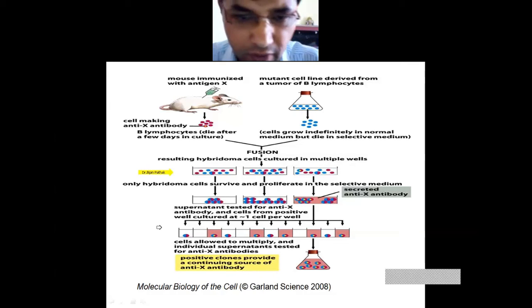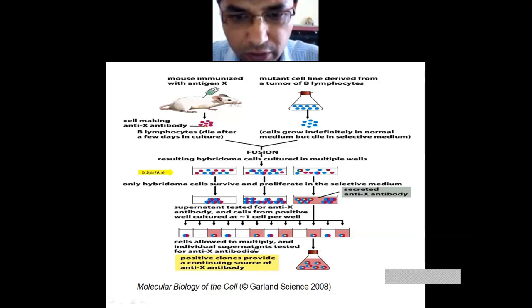Now the supernatant is tested. You centrifuge it, then you test that supernatant for the antigen X antibody, and cells from the positive well are cultured at the rate of 1 cell per well. Now you culture these antibody-producing cells, this cell, this cell, this cell. The cells are allowed to multiply.